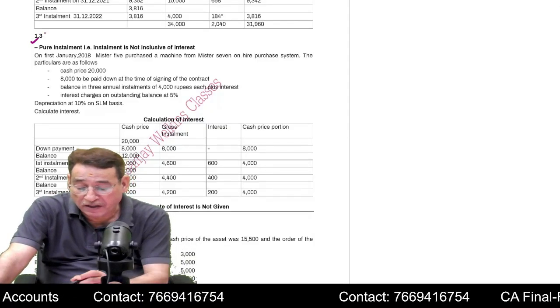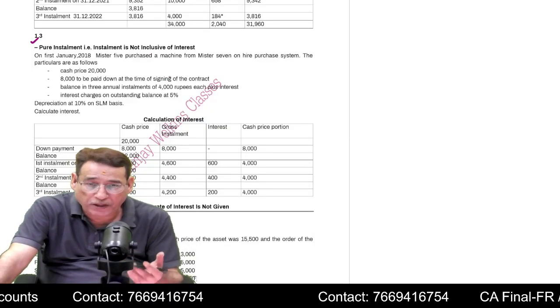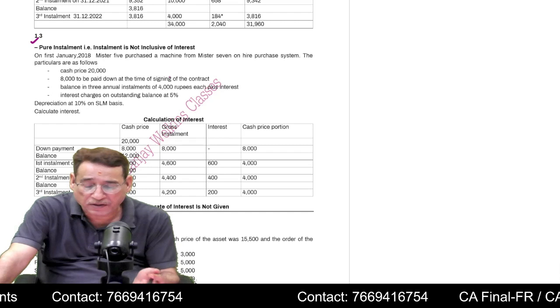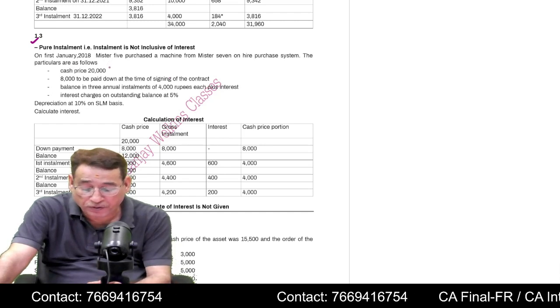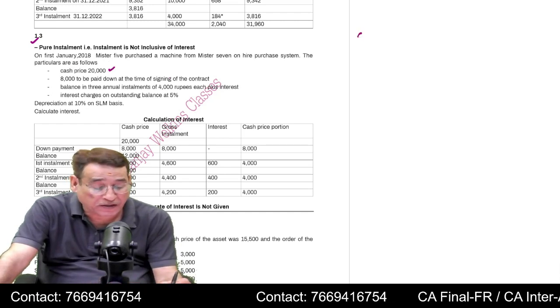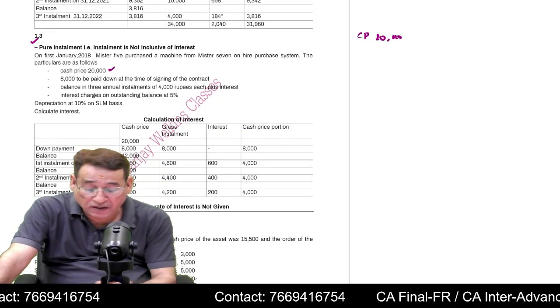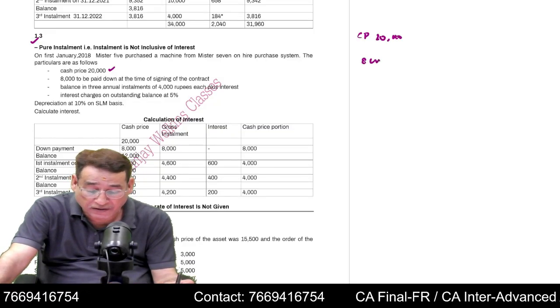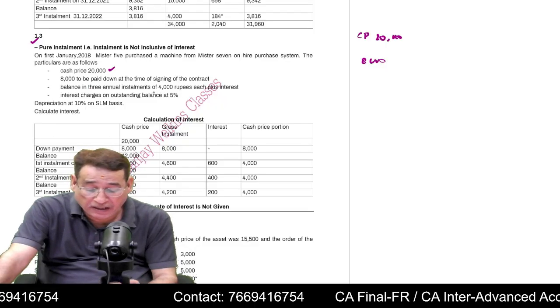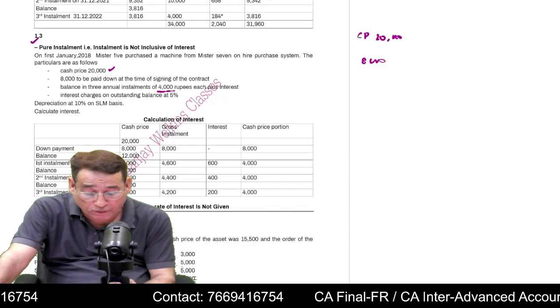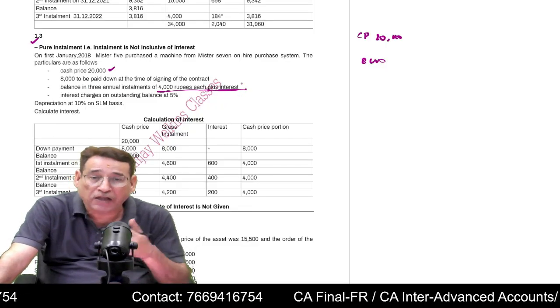Now, this is a case of pure installment. Pure installment means that in the installment, the cash price is not included. For example, suppose here it is given that the cash price is 20,000. It is written that I have to pay 8,000 as the down payment and the balance in 3 annual installments of 4,000 rupees each plus interest.